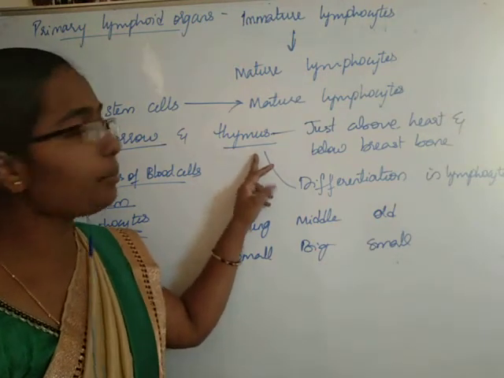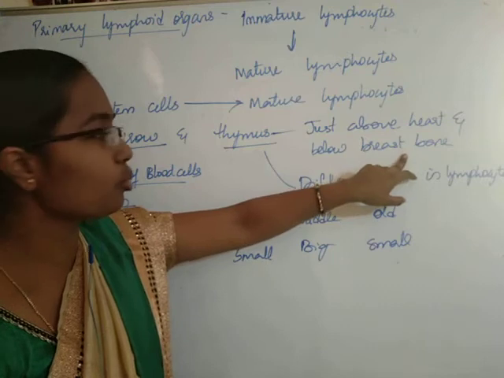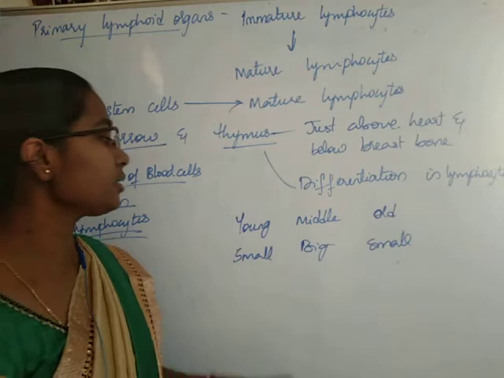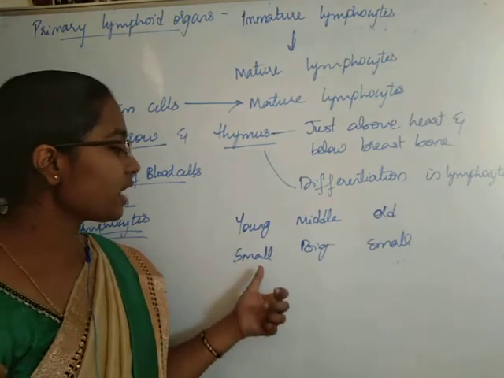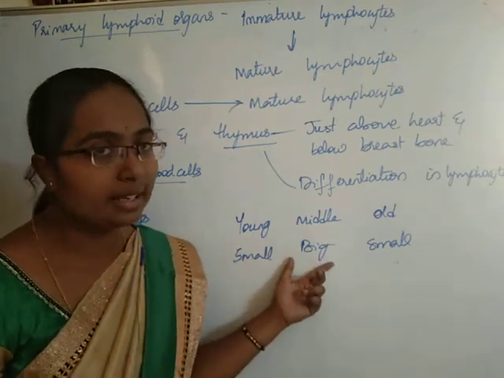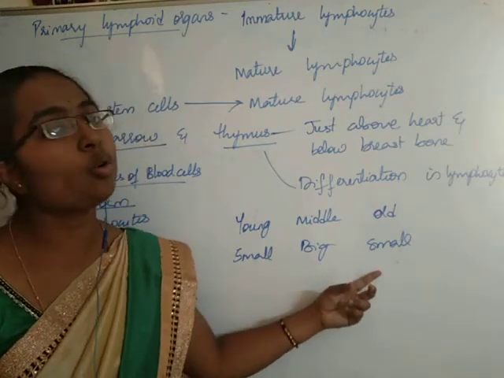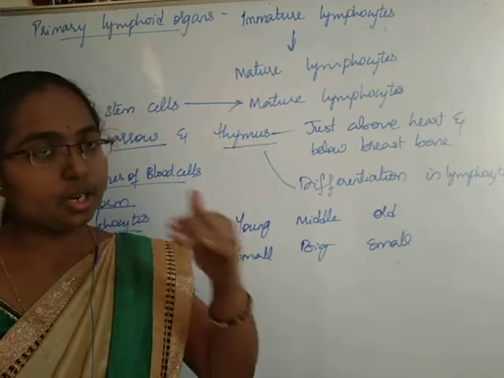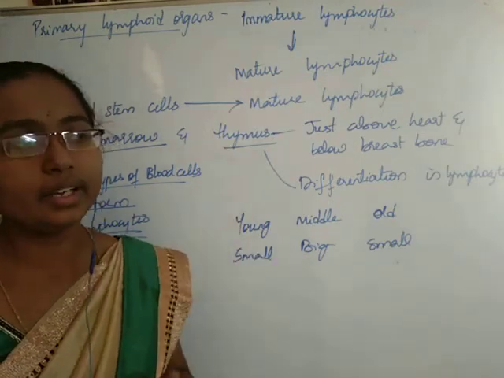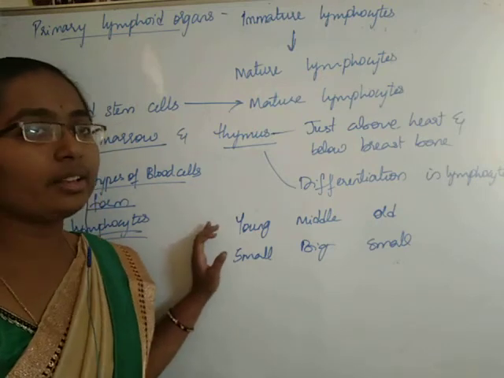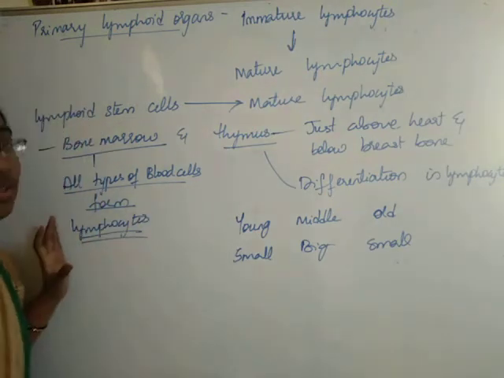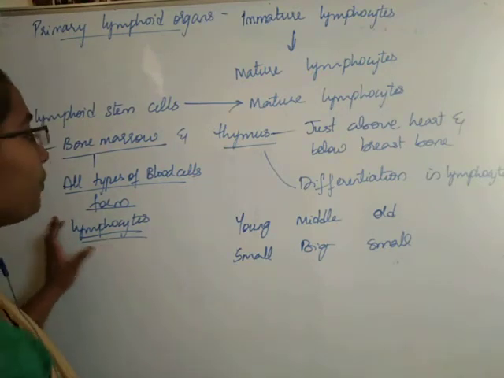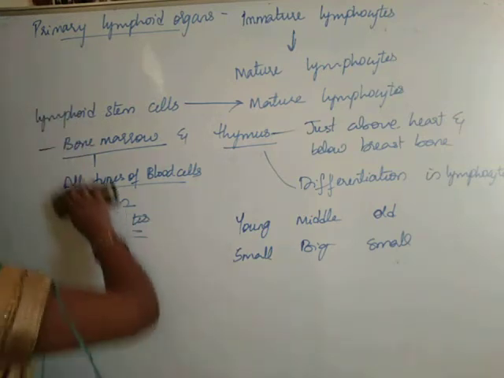Thymus is just a gland present above the heart, below the breastbone. Here in this thymus, differentiation of lymphocytes occurs, and in the young stages thymus is small, it will grow big in the middle age, and again in old age it will decrease in size. This is regarding the thymus gland. So now students, with this we finish learning about the primary lymphoid organs completely. Now we need to learn secondary lymphoid organs.